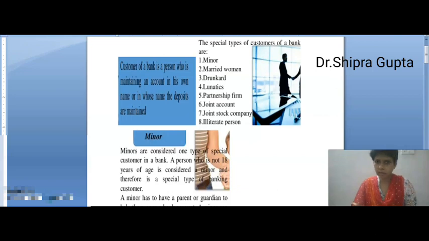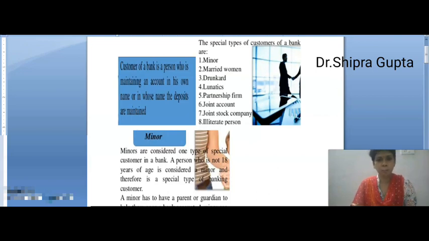We know that a simple person or individual person who maintains his account in a bank is known as a general customer. But special customers have some special features and some special categories. These can be: minor, married woman, drunkard, lunatics, partnership firm, joint account, joint stock company, illiterate person, cooperative societies, trustees, etc. These can be any one type. So I will discuss the above.